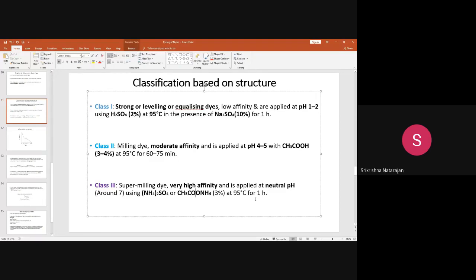In this case, you can dye with neutral pH and use an acid liberating agent for 1 hour. You can do the dyeing at 95 degrees. This acid liberating agent, after a particular time, what will happen?